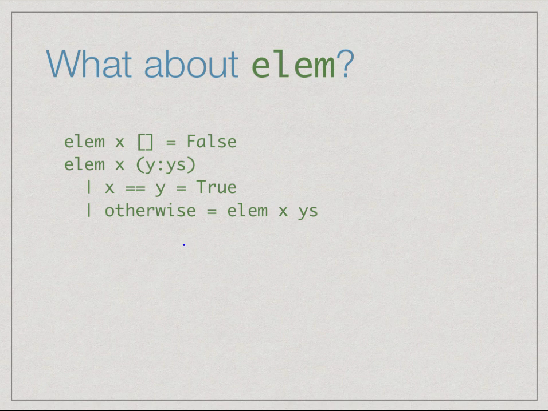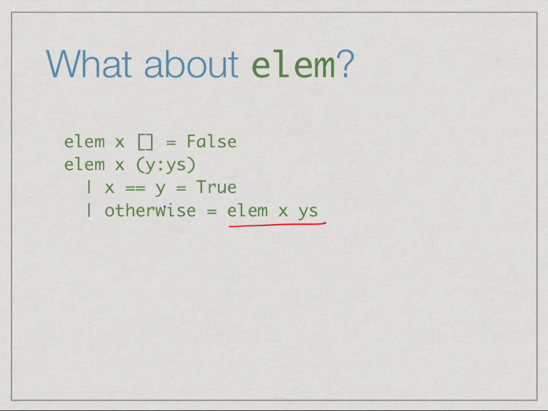So this makes sense for sorting. What about a more basic function we have seen, the function elem, which checks whether a value belongs to a list or not? Inductively we said that elem of x with an empty list is always false. And if we have a non-empty list, check the first value. If it is equal, then say true. Otherwise, check the rest of the list.